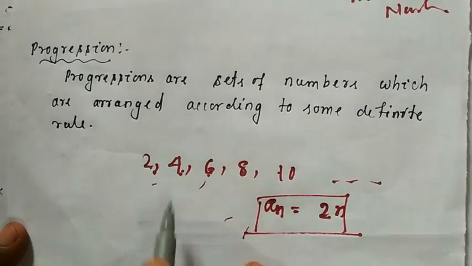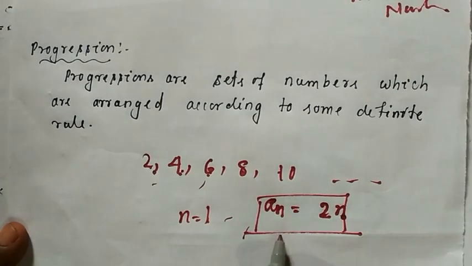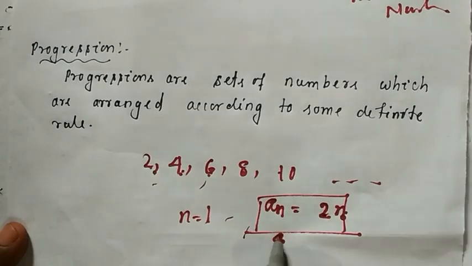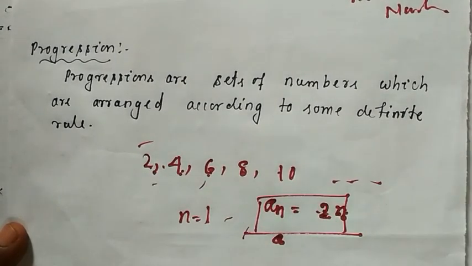If we take the first term, then n is equal to 1. If we substitute n is equal to 1, then the first term will be 2 into 1, that is 2. Again 2 into 2, 4. 2 into 3, 6.